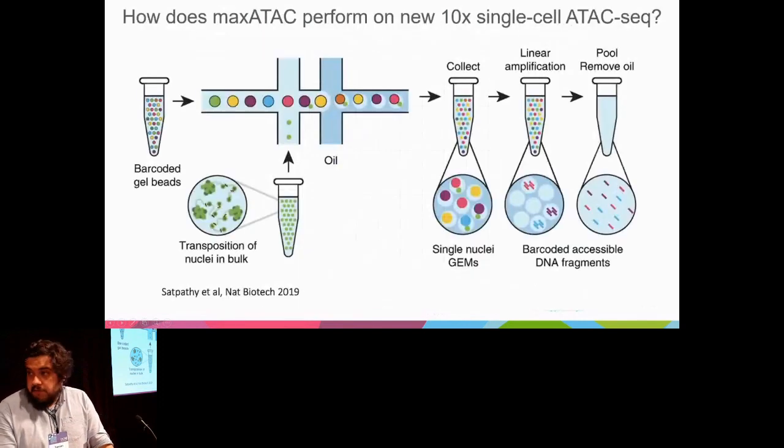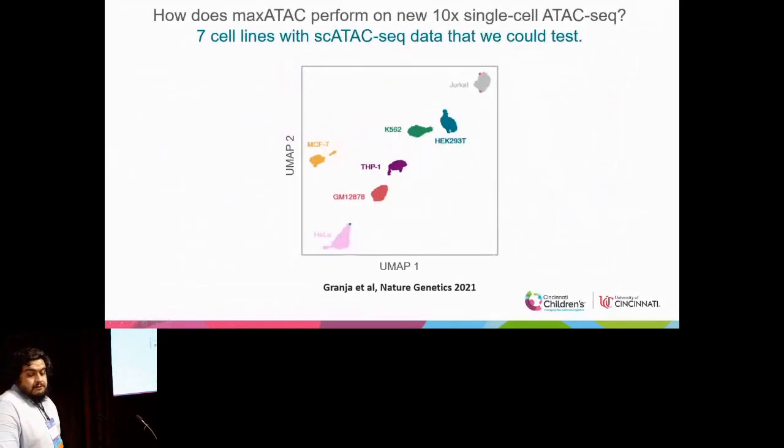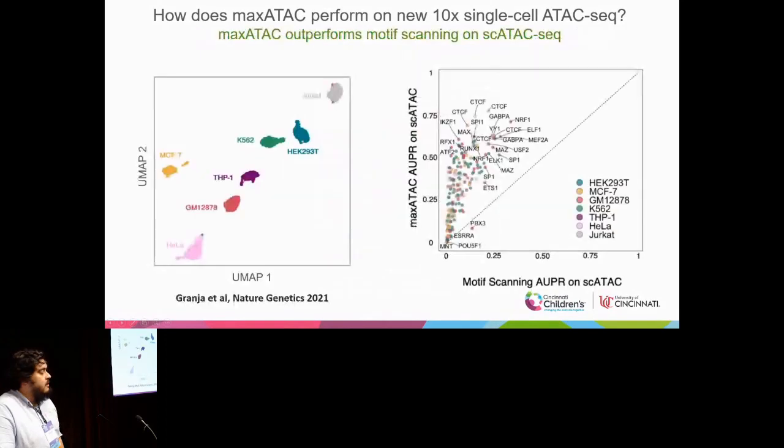And with the increasing popularity of single-cell ATAC-seq datasets and the proliferation of motif scanning methods for single-cell ATAC-seq, we wanted to benchmark our methods on predicting transcription factor binding in pseudobulk with single-cell ATAC-seq. So we used a publicly available dataset that mixed 9 different cell lines, and we had 7 of those in our training dataset, and we were able to generate pseudobulk ATAC-seq signals from those populations and make predictions for transcription factors and compared that to motif scanning. And all except for one model performed much better with our maxATAC predictions.